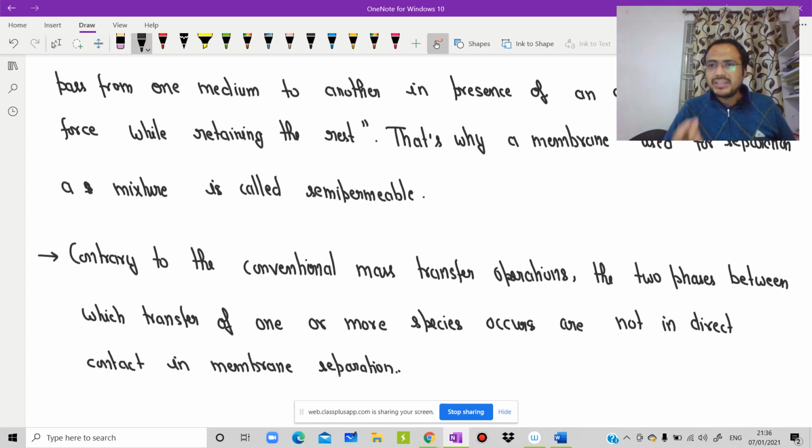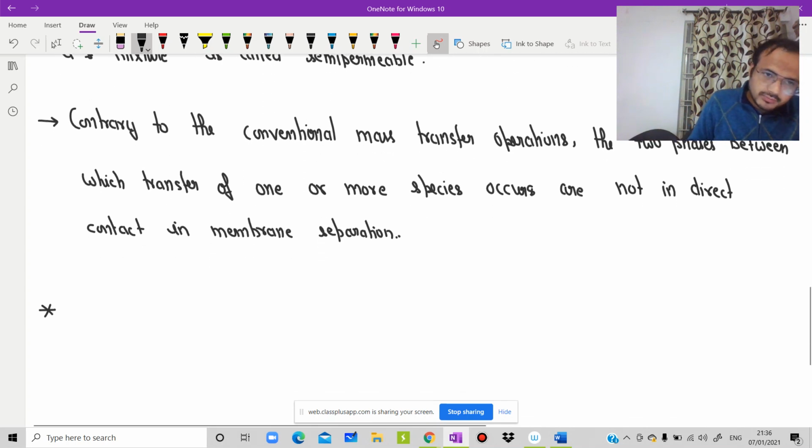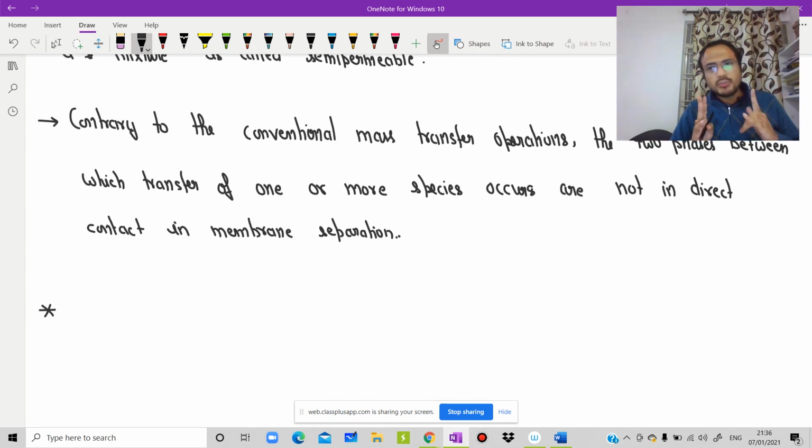Now we will understand some basic terms. What do we mean by permeate and retentate? Write down the next point. I hope up to this point two things should be clear: what do we mean by membrane, and what is the basic difference between the conventional mass transfer operation and this one?